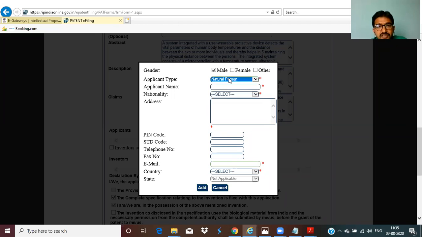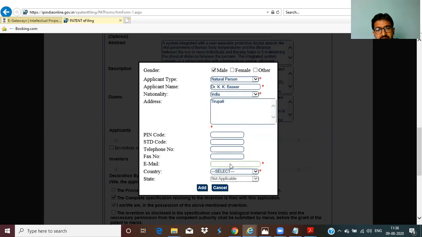Just select natural person. Here, you choose whether you are a natural person, a small entity, or a startup. I am just a natural person. Applicant name: Dr. KK. You can give it as per your certificate. Just for demo purposes, I'm giving my own name. Nationality: Indian. Address: just giving the pin code.